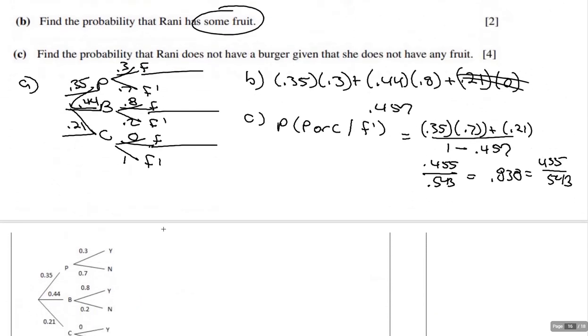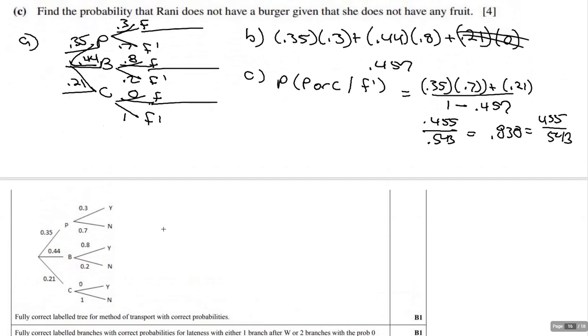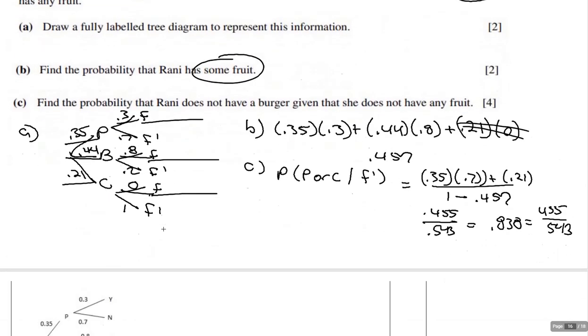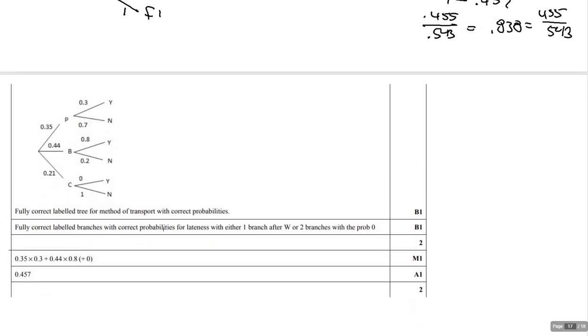All right, so it's not lateness, it's fruit or no fruit. This rubric looks a little messed up, but anyway, it's fruit or no fruit. Someone's not read the whole problem when they're doing this rubric.